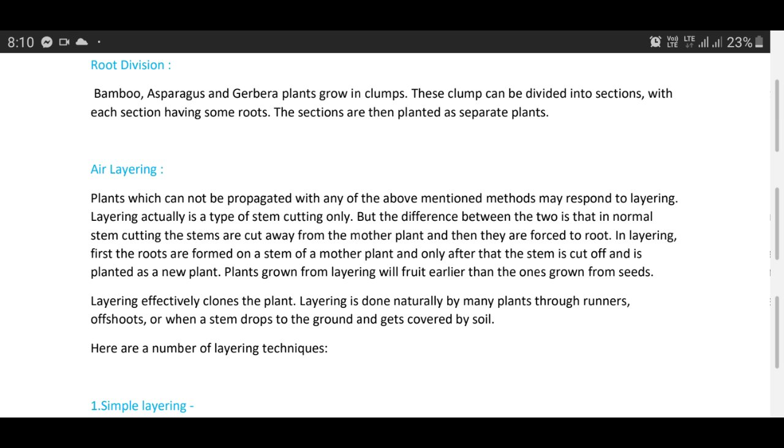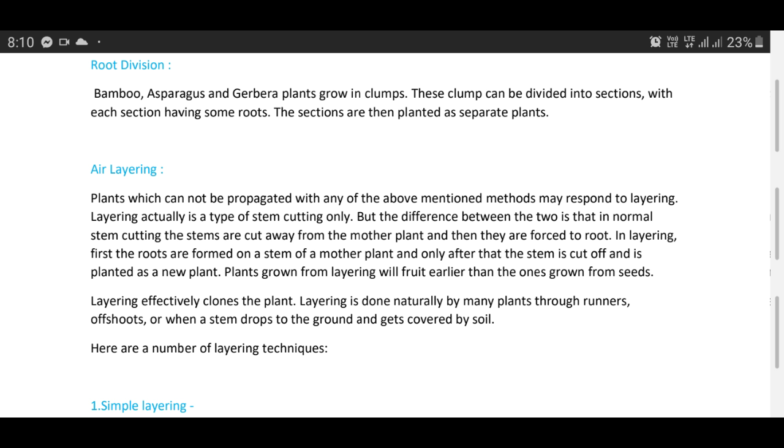Layering actually is a type of stem cutting only, but the difference between the two is that in normal stem cuttings, the stem is cut away from the mother plant and then forced to root. In layering, first the roots are formed on a stem of a mother plant, and only after that the stem is cut off and planted as a new plant.